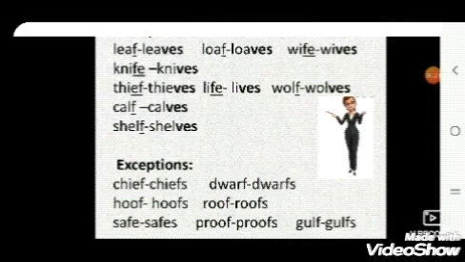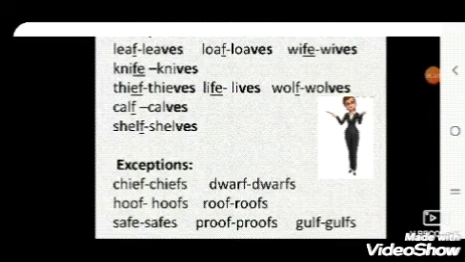Calf, calves. Shelf, shelves. Loaf, loaves. Life, lives. Wife, wives. Wolf, wolves. So, you have to remember that whenever f and fe is there, you have to remove it. To make it plural, you have to add ves.